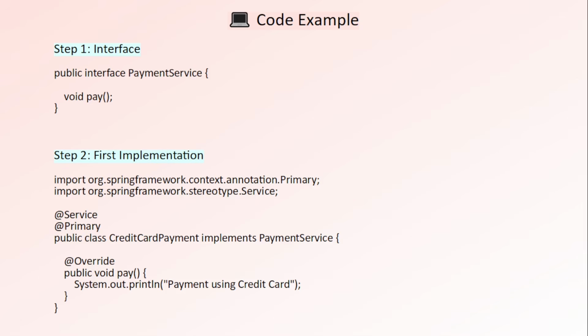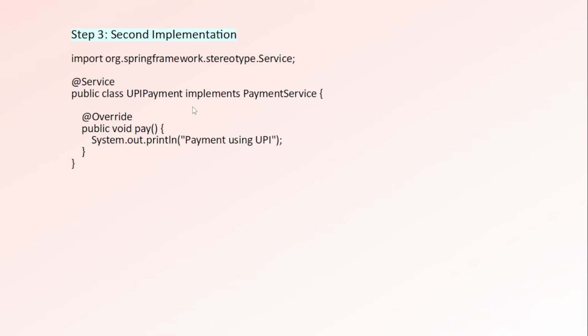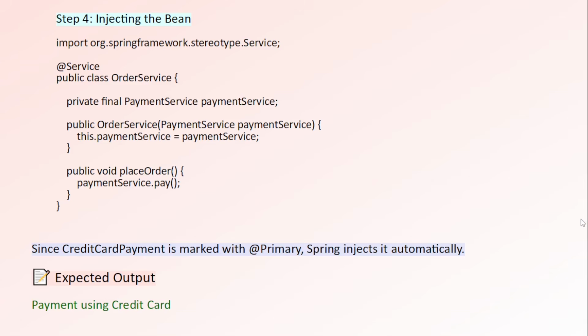So in this example, you can see we have an interface, payment service, and this is the implementation class, credit card payment. You can see it implements payment service here. So here we used primary annotation. It marks this bean as the default choice. Whenever multiple beans are available, Spring selects this bean automatically. Now UPI payment is the second implementation class of payment service, and here we are not using primary annotation. Now this is the order service class. We are injecting the bean here. So the expected output will be payment using credit card, because we used primary annotation on the first implementation.